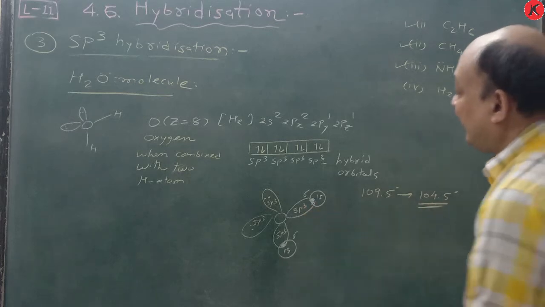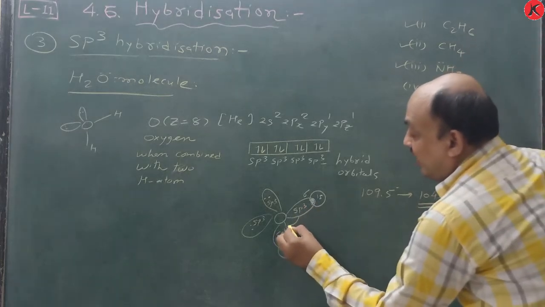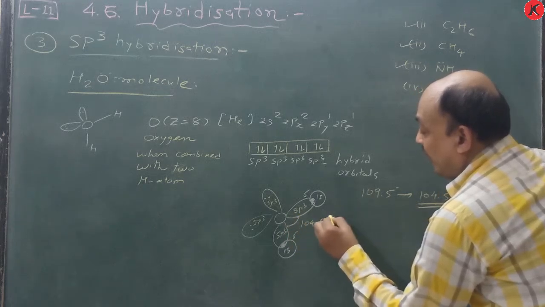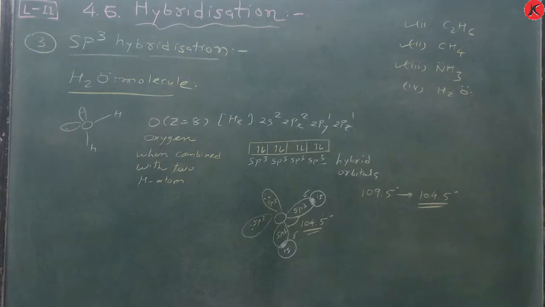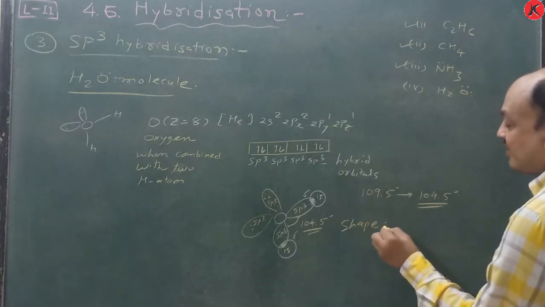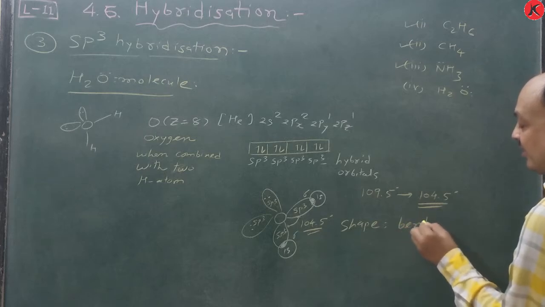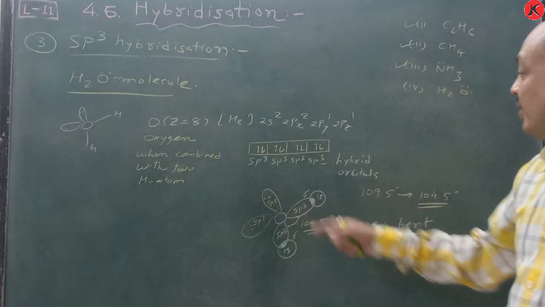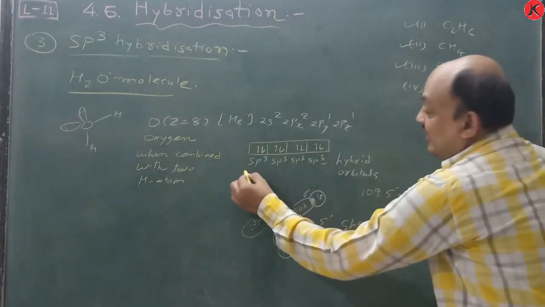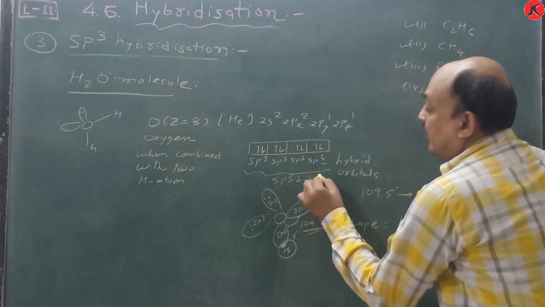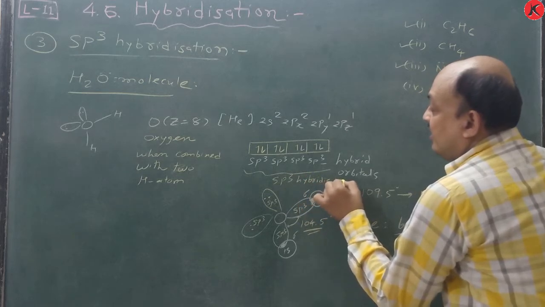Maximum repulsion takes place, and that's why this bond angle is 104.5 degrees, and the shape is bent. This we explain on the basis of sp3 hybridization.